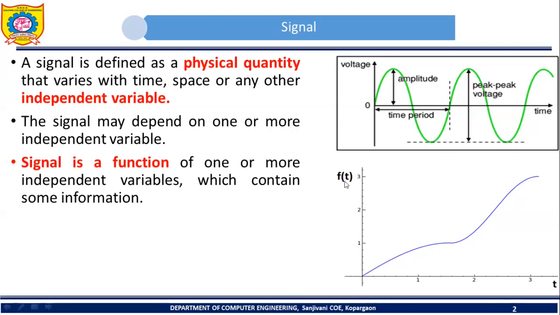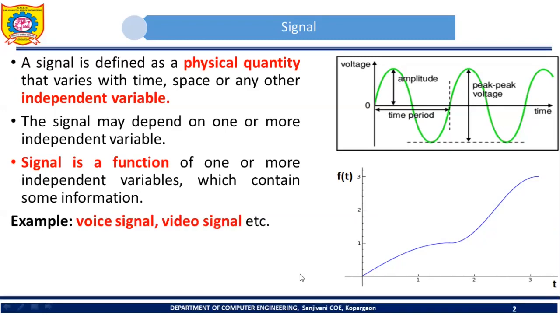We denote functions like f in brackets, suppose one variable t. It indicates that we have some function f, and that function is dependent on one variable t. As this independent variable t changes, the value of the function f of t is going to change.